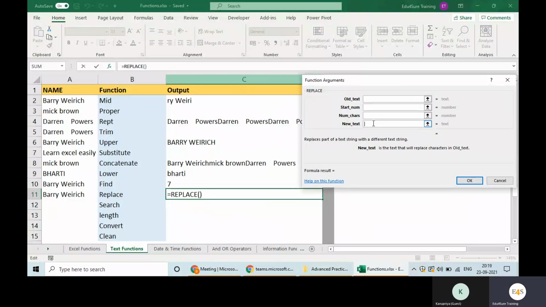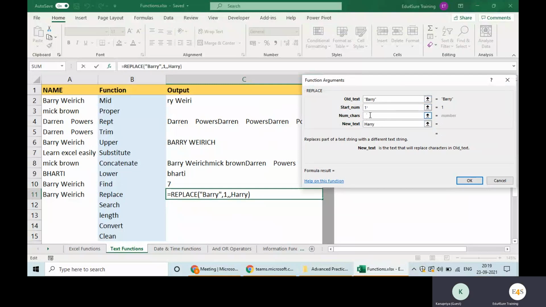So what is my old text? My old text is, for example, Barry, and here I want to replace Barry, for example, with Harry. The start number, where to start from? Start from one. How many characters? Skip this once. We will see what is the difference, and I'm writing Harry. Replace Barry with Harry starting from one.